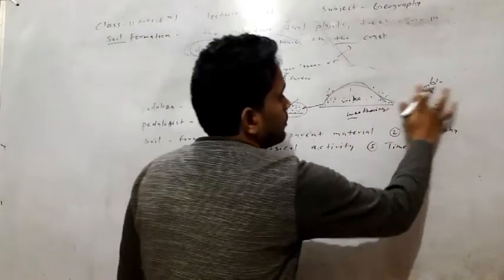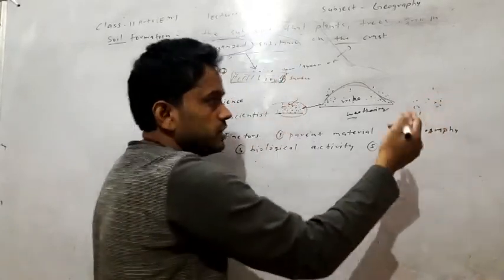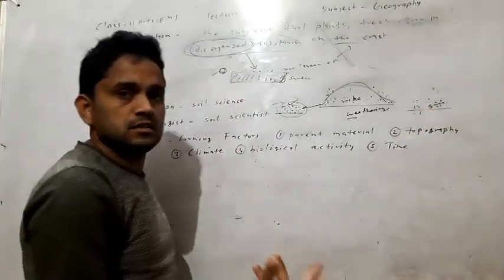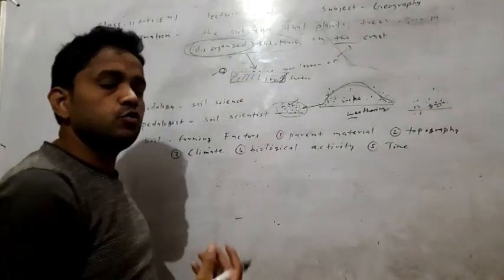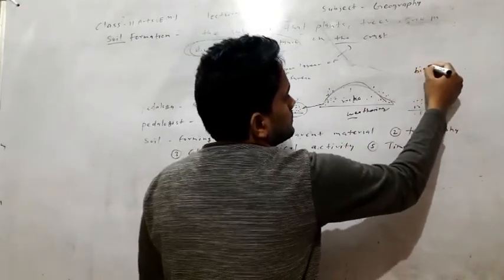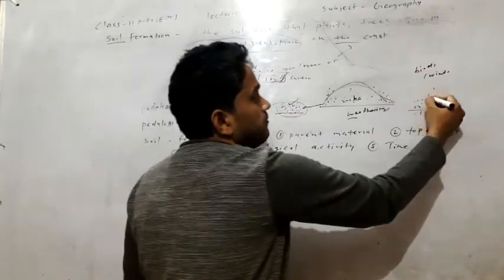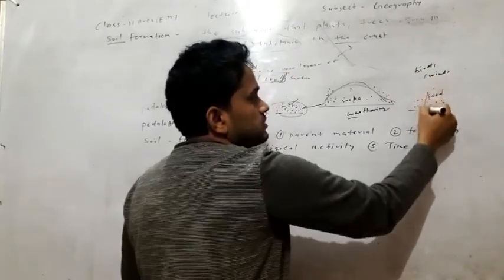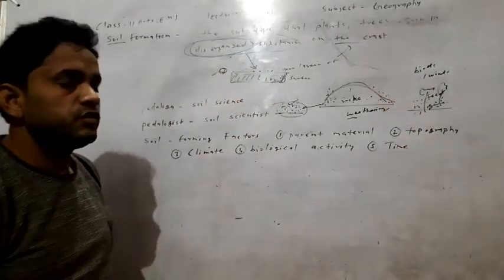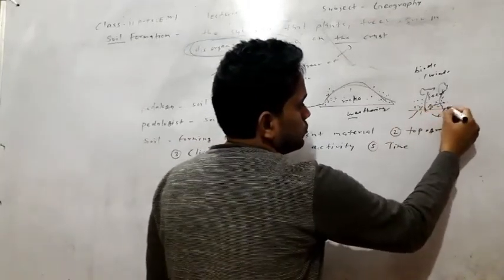Fertility. Then what happened? Firstly, only small grasses grew in the soil. Then the humus increased with the dry season. And then the birds and winds bring what here? Seeds. When the seeds come here, then what? The trees increase and grow here, and the roots of the trees go into the soil.